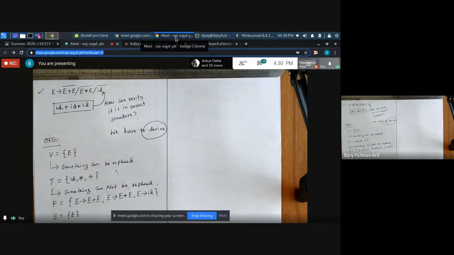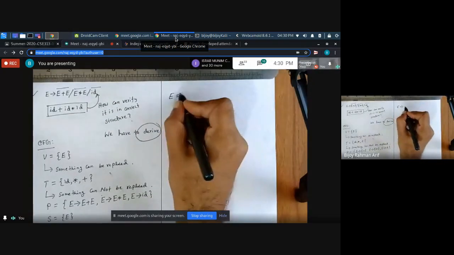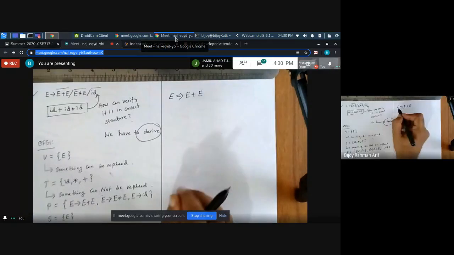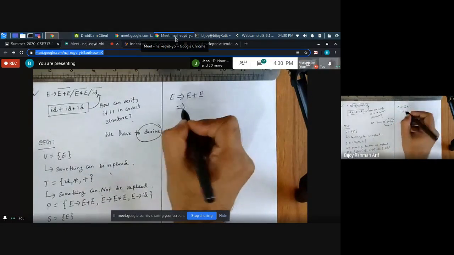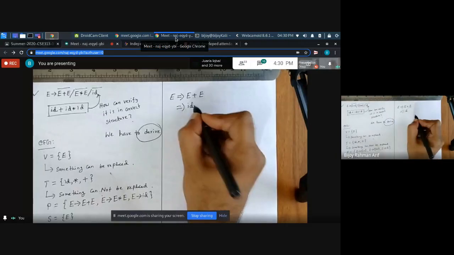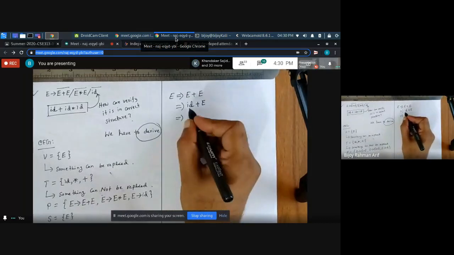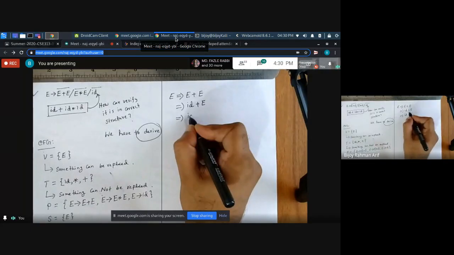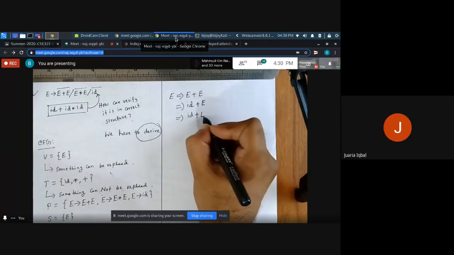How about this string? We start from E. First we replace this E with E plus E. Then we take the first E and replace it with ID. Then it becomes ID plus E. We cannot replace the ID anymore, it is a terminal. We take this E and replace it with E star E.